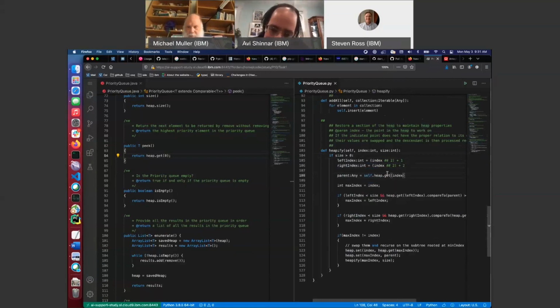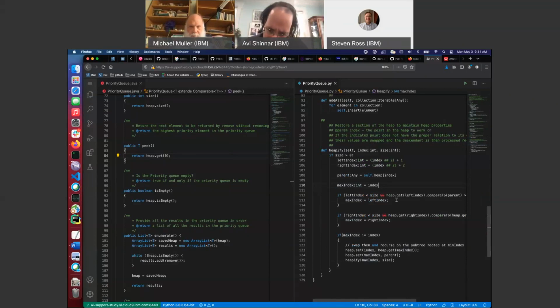Okay, so we get the index. No, this of course is wrong too. Self heap index. We're gonna just assume it's in bounds. The existing code does it, so why shouldn't I? If left is less than size, and whoops. Luckily, pretty much all these are errors.